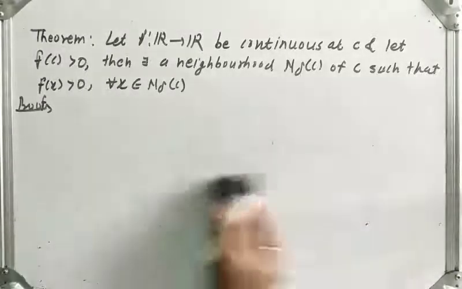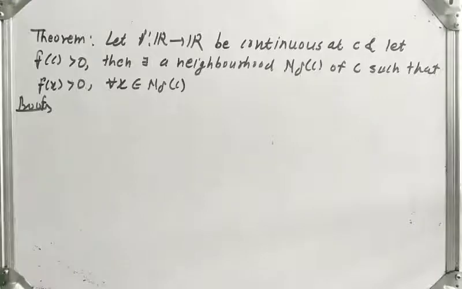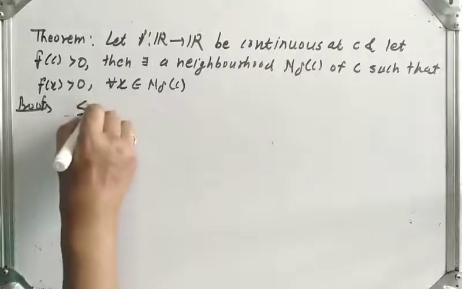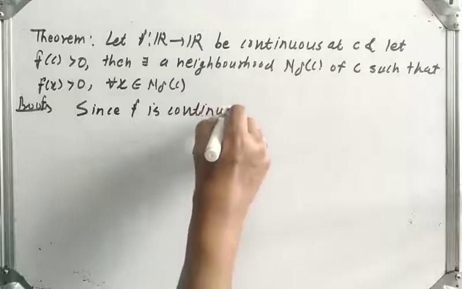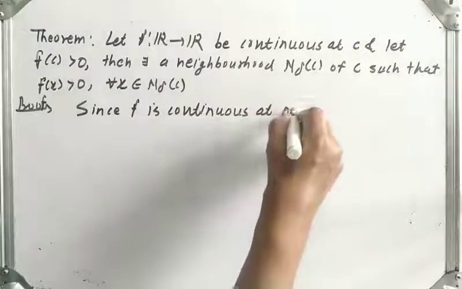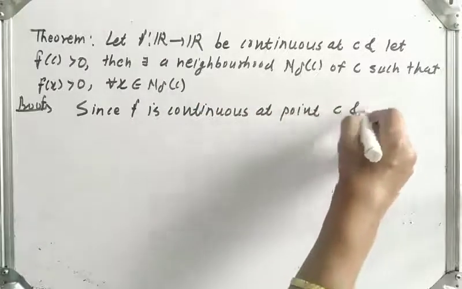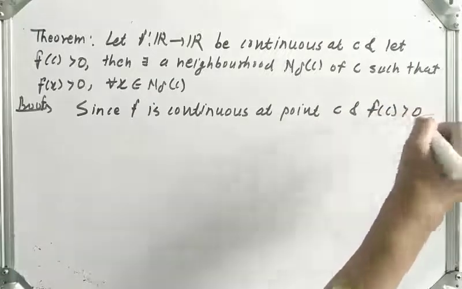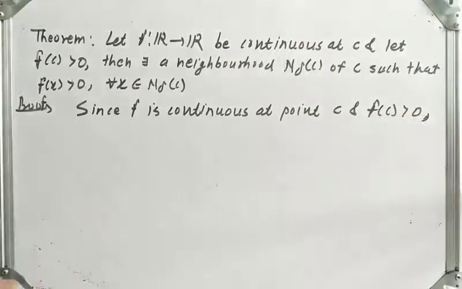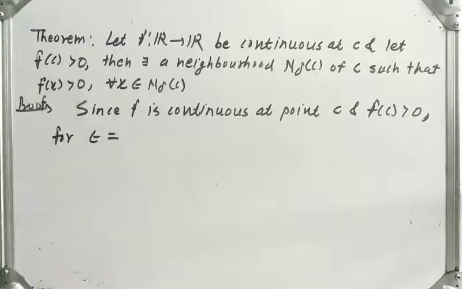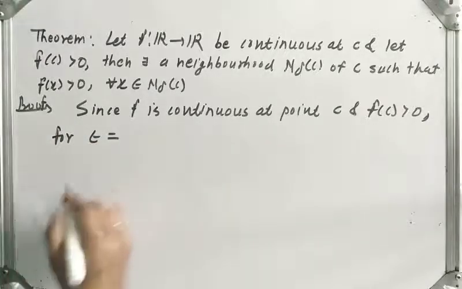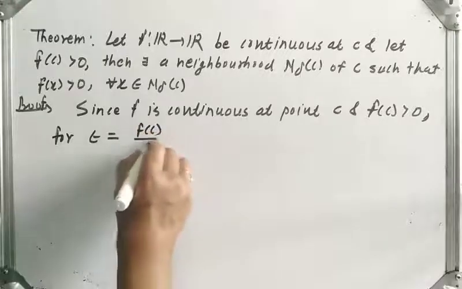First of all, what is given? The function is continuous at point c. Since f is continuous at point c, and again what is given? f(c) greater than 0. So we can take epsilon. What do we need epsilon for? Epsilon is any positive number. So let us take epsilon as f(c) upon 2.